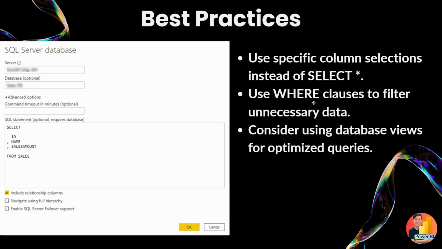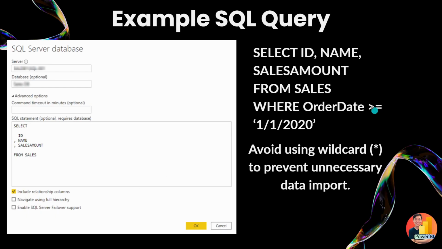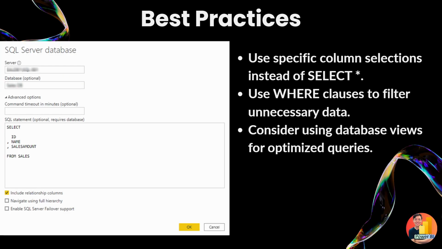As for best practice, let's reiterate: we do not want to select everything. This symbol right here means everything. We want to use WHERE clauses to filter unnecessary data, like where the date is later than 1st of January 2020, or where the gender of the customer is male, for example. We want to select only the data that we want to have in Power BI. If we load everything, it will slow down the performance of Power BI. But also consider using database views for optimized queries.